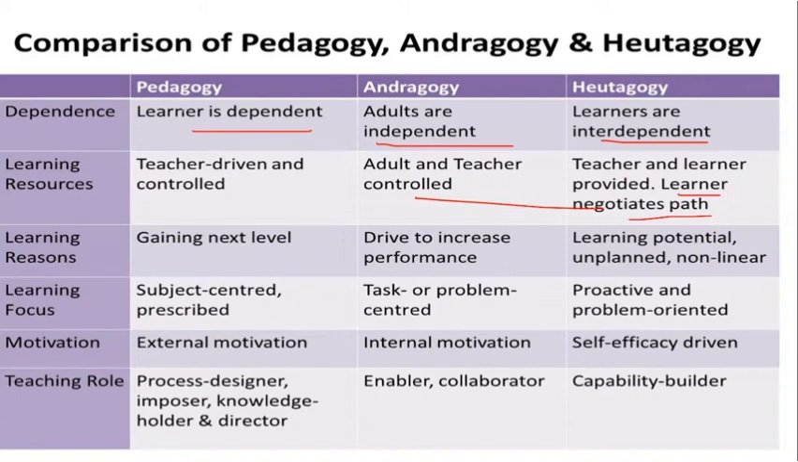In pedagogy, the purpose is gaining the next level, understanding the next level. Andragogy is to increase performance, make your performance perfect as per your standards. And heutagogy is to realize learner potential, which is unplanned and non-linear, and it goes with the time. Pedagogy is subject centered, andragogy is problem centered, and heutagogy is more proactive in nature. In pedagogy the teacher has to push the student, that is external motivation. Andragogy is self-intrinsic and heutagogy is self-efficacy driven.